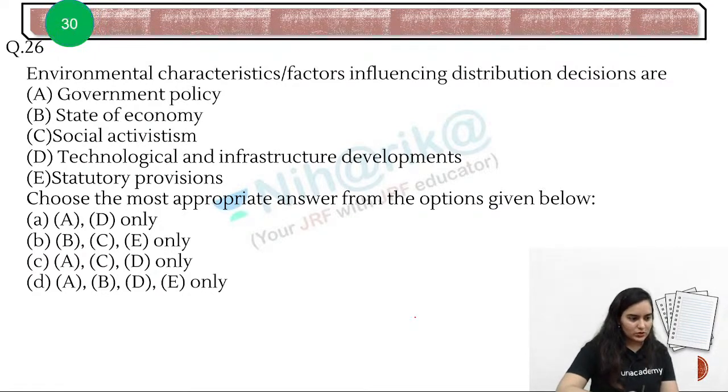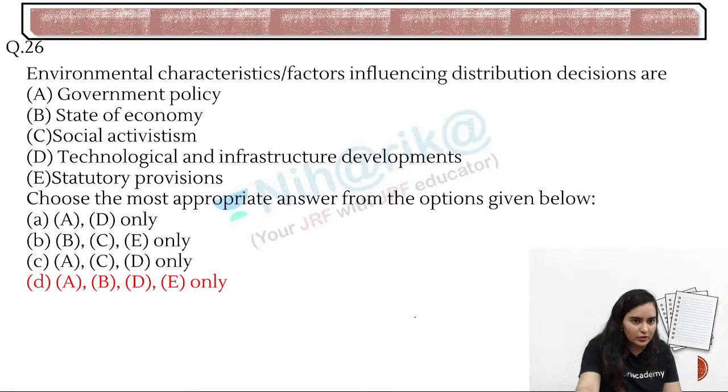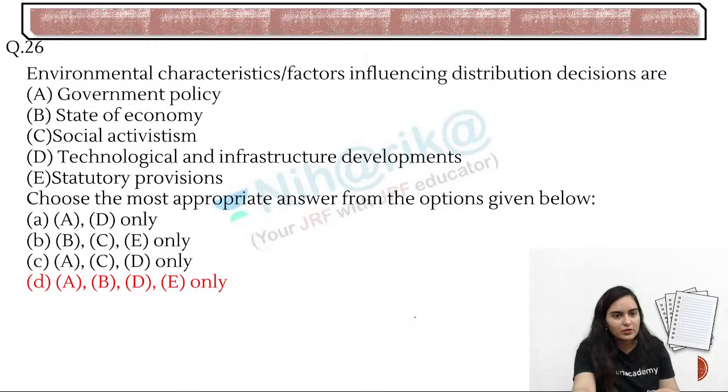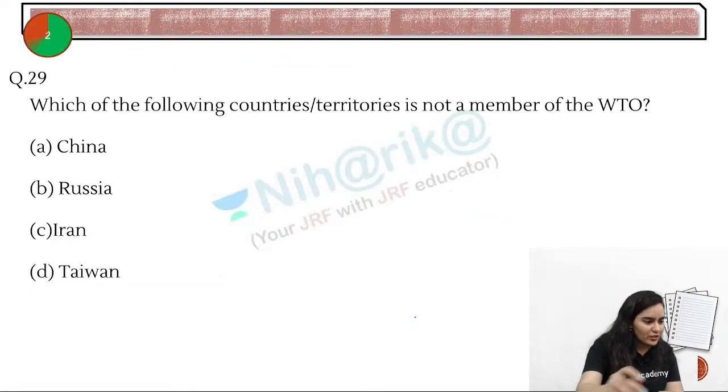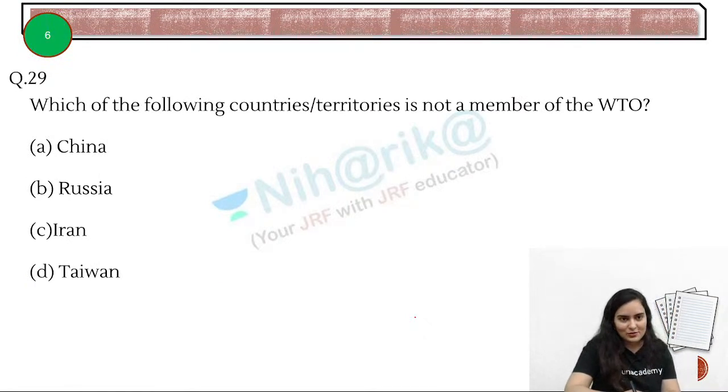Okay, answer is D. Awesome, the answer was first given by Ritu. What you have to do is exclude one thing, that is social activism. Social is a part of socio-cultural, that cannot be environmental. So just exclude it, and everything else will be included in the environmental characteristics. Just odd one out. Very good, Srishti, Twinkle, Khushbu, Kalpana, Bhavna, and Tehreen have also given the answer.